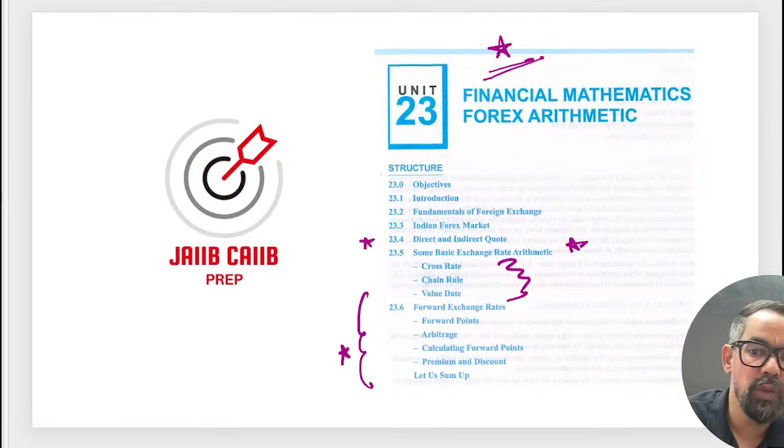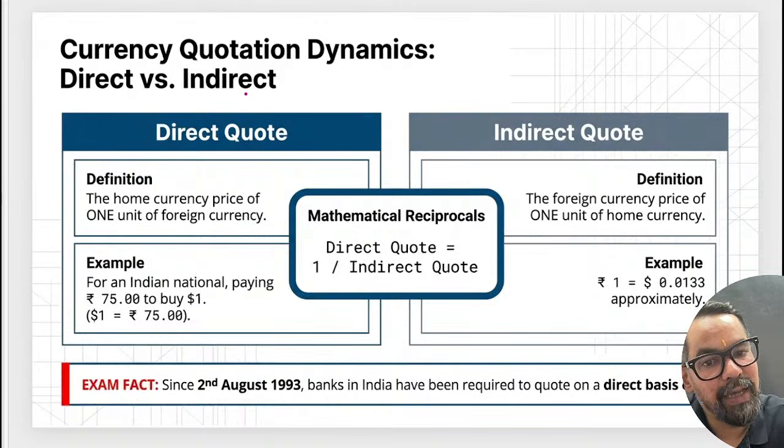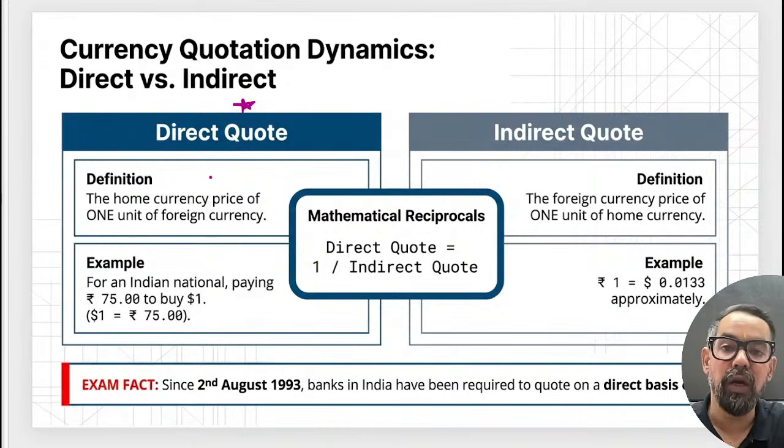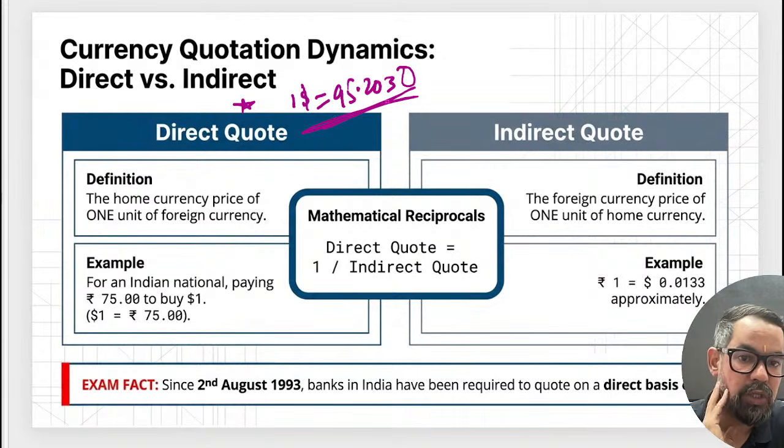When it comes to quotations, we have two types of quotation. One is direct quote, where 1 unit of foreign currency is quoted in terms of domestic currency. Like let's say $1 is equal to 95.2030 rupees. This is your direct quotation. Since 1993 onwards, we have only direct quotation. Mostly we quote currencies in direct quotation.